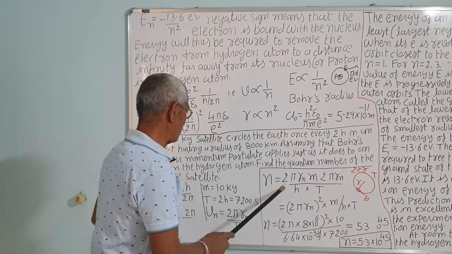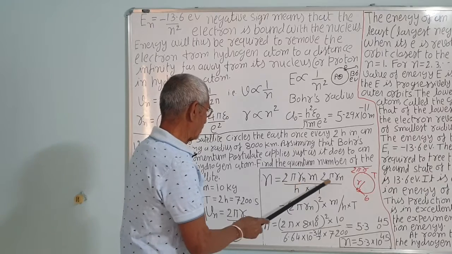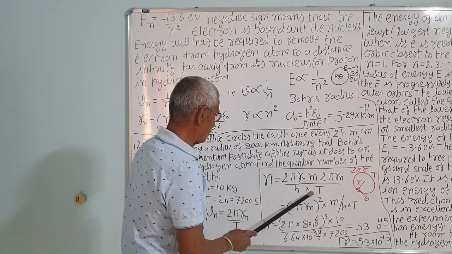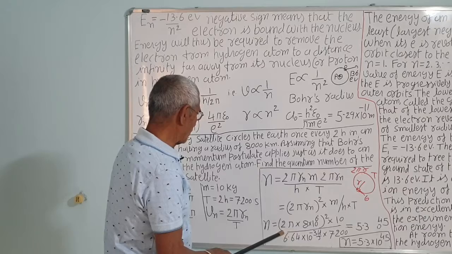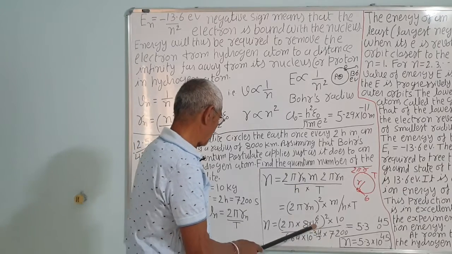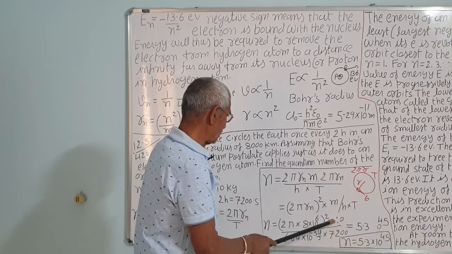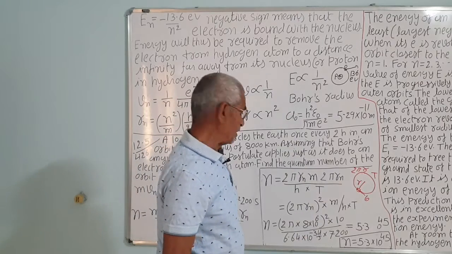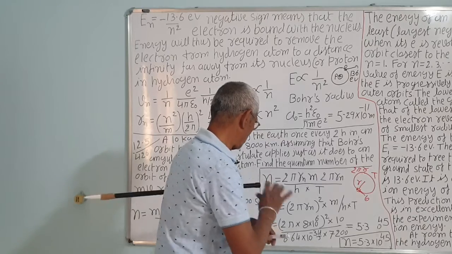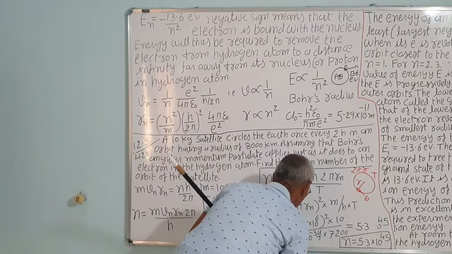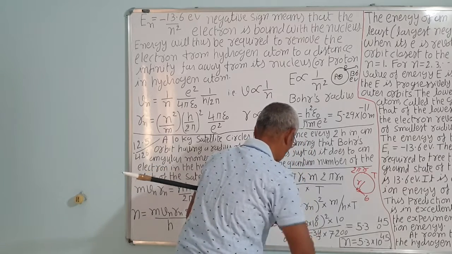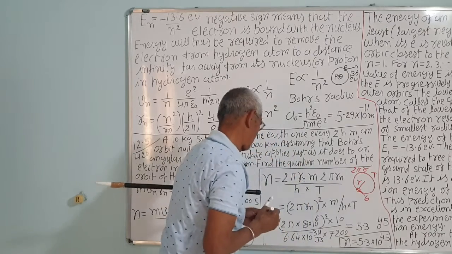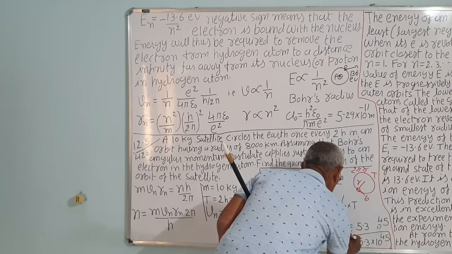So put this value in this equation: 2 pi r_n and 2 pi r_n, that is 2 pi r_n square into m upon h into T. So 2 pi into the radius 8 into 10 raised to 6 meter square, into mass 10 kilogram, upon Planck constant 6.64 into 10 raised to minus 34 joule second, and T in seconds.